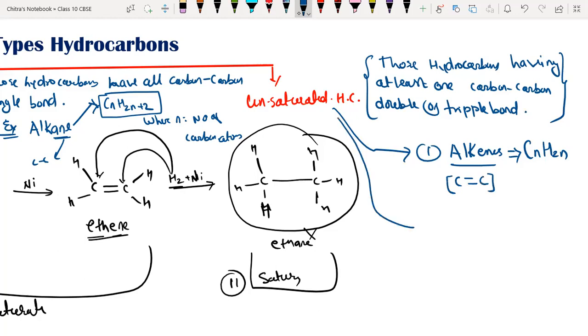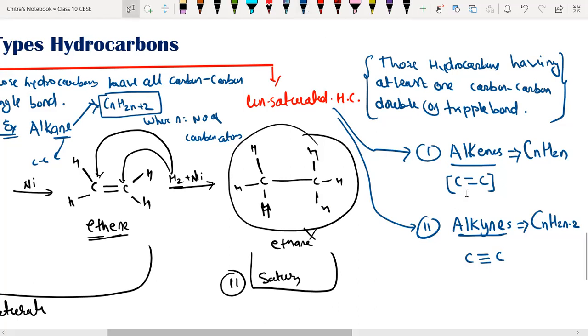Second one, we have alkynes, ALKYNE. S is for plural form, so it's alkyne, or in plural form alkynes. Their general formula is CnH2n minus 2, and they contain at least one carbon triple bond. So any doubt here? We will discuss alkane, alkene and alkyne in detail, but till here I'm only asking about types of hydrocarbon.